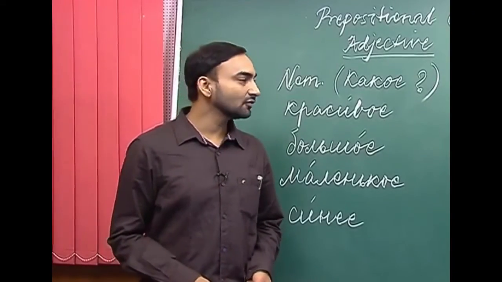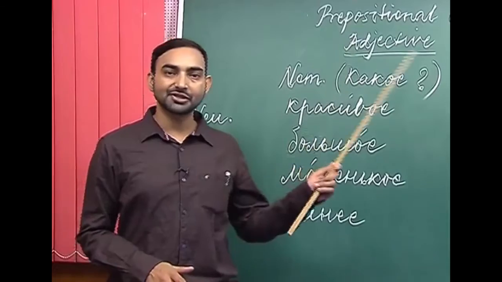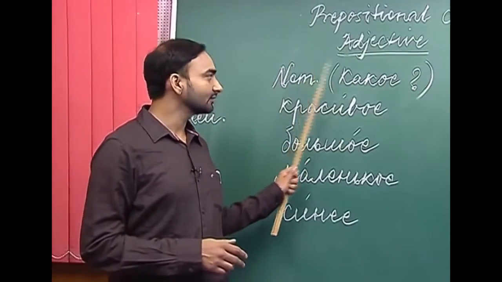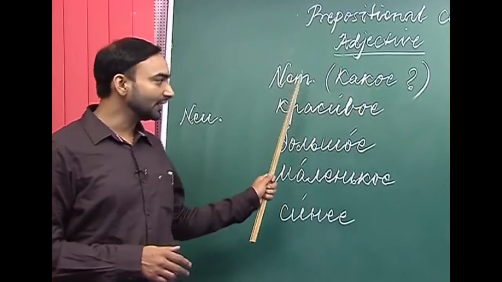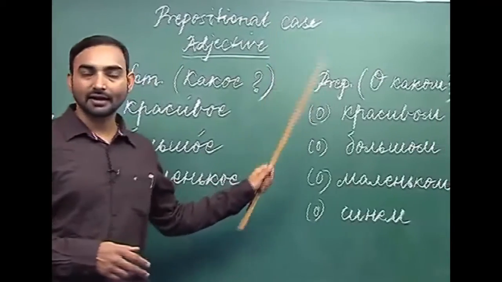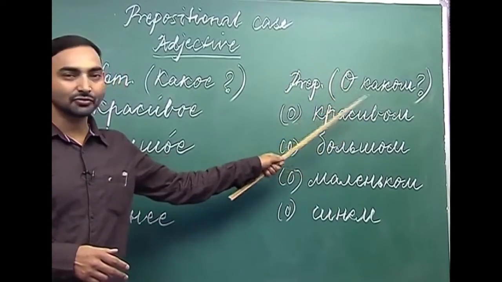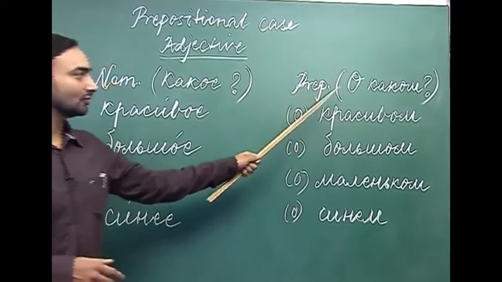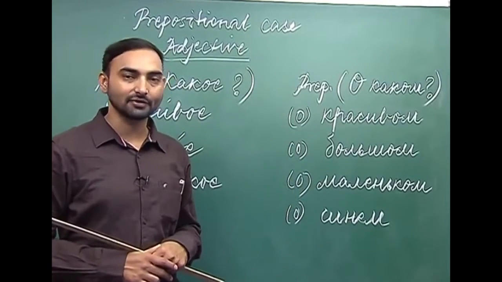So now let us see what changes we make with the neuter gender adjectives in the prepositional case. The question in the nominative case is kakoe. So when the question is kakoe, we use the nominative case of adjectives, and in the prepositional case the adjective answers the question o kakom. So it is similar to the masculine gender of the adjectives. We have used kakom with masculine gender adjectives also.